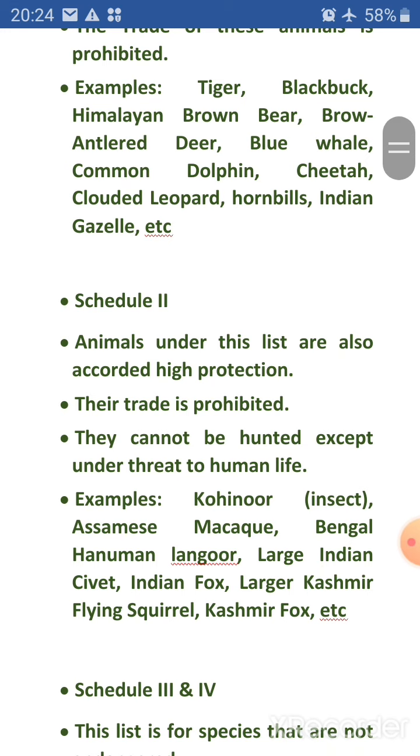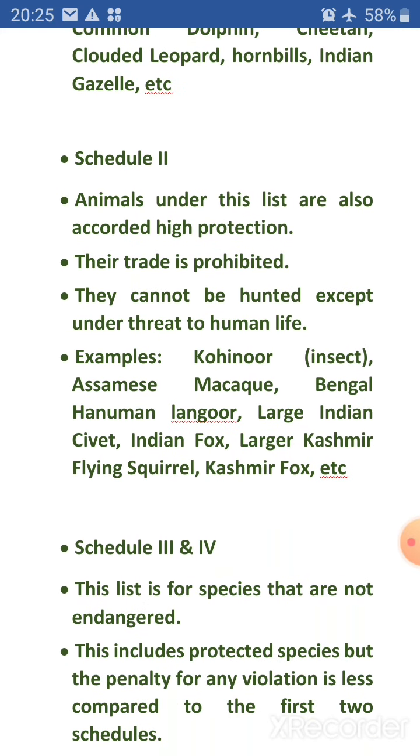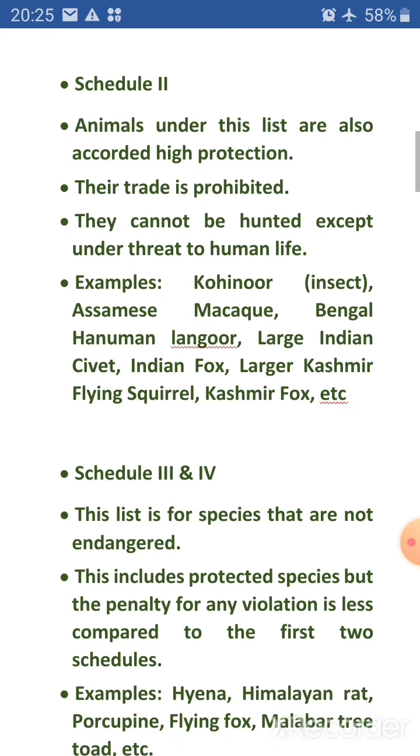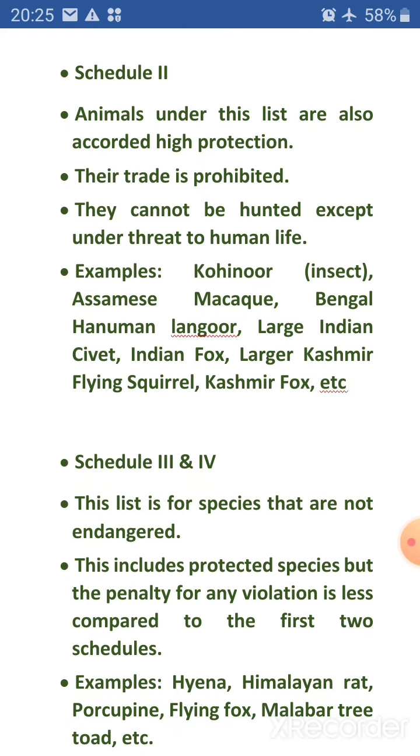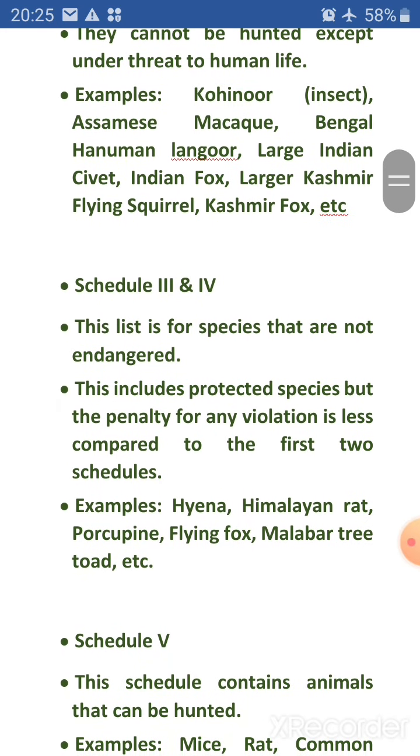Schedule 2. Animals under this list are also accorded high protection. Their trade is prohibited. They cannot be hunted except under threat to human life. Examples: Kohinoor, Assamese macaw, Bengal Hanuman langur, large Indian civet, Indian fox, larger Kashmir flying squirrel, Kashmir fox, etc.